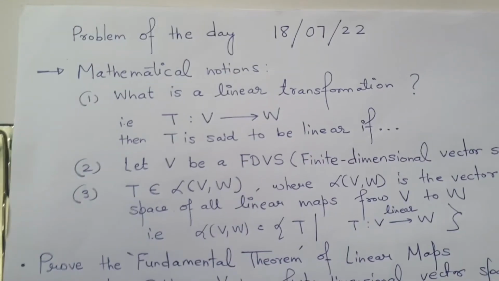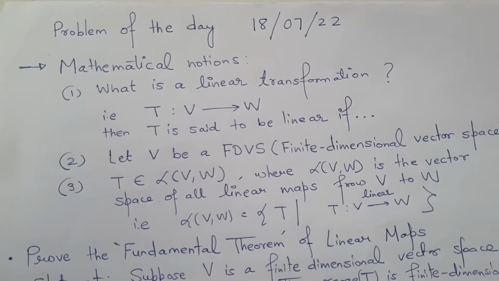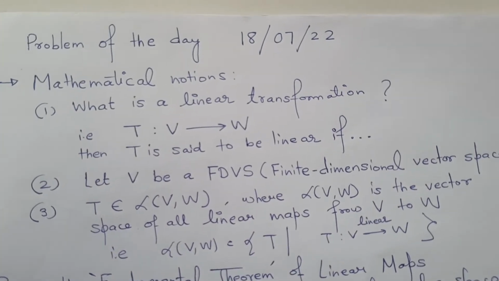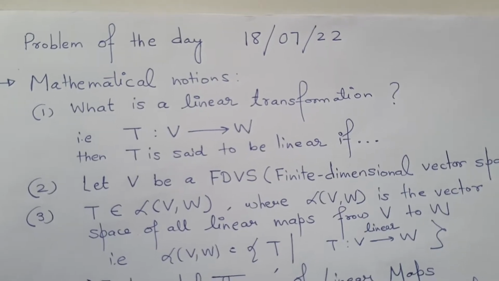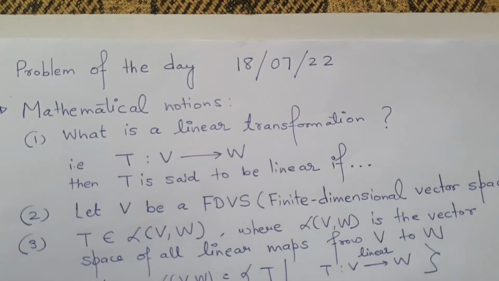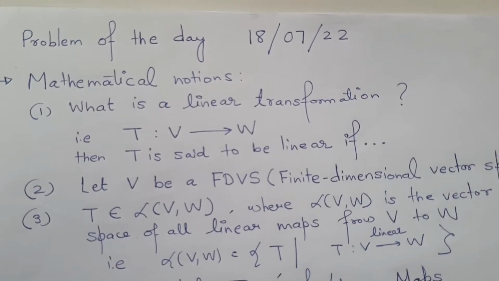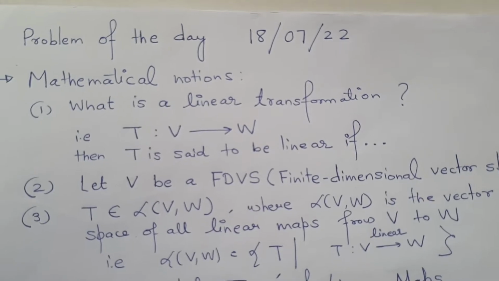Before moving ahead in the problem, we should know the idea of the following mathematical notions. First, you should know what is a linear transformation from a vector space V to a vector space W, which we denote by capital T. So you should read for yourself when such a map is said to be linear, and you should quote, write those conditions.